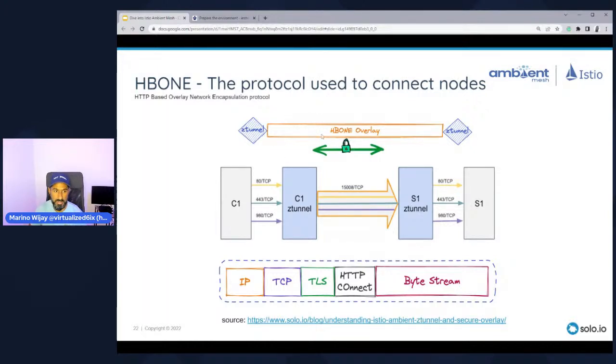This new tunneling mechanism called HBone, or the HTTP-based overlay network encapsulation, simply is a mechanism to carry HTTP inside of TCP. There's nothing special about it other than it's like another overlay network, similar to VXLAN or Geneve or even GRE for that matter. Except the other element is that it's carrying MTLS end-to-end. Now, interestingly enough, it's using port 15008 to be able to form the tunnel between, let's say, the ztunnel on the client side over to the ztunnel on the destination resource.